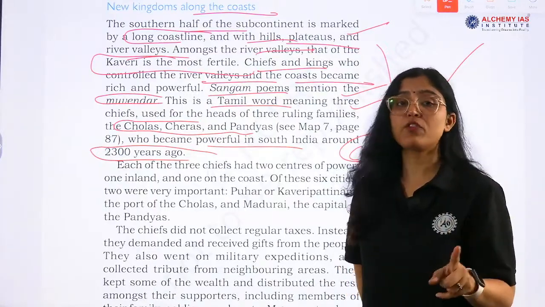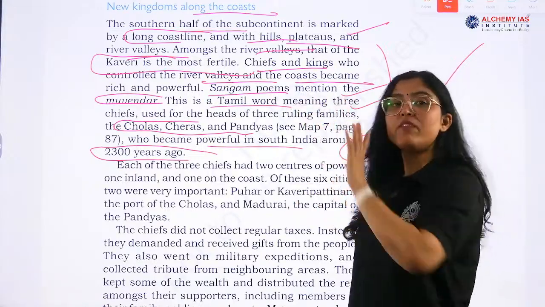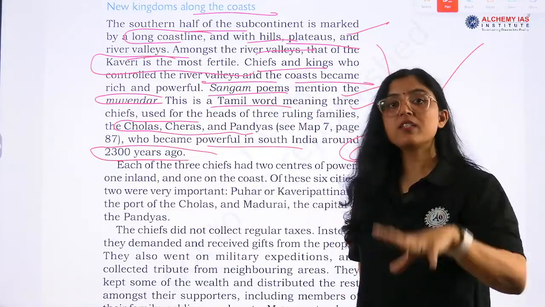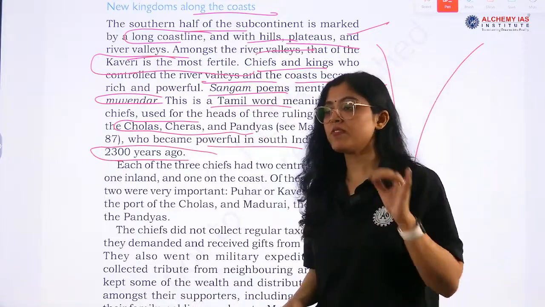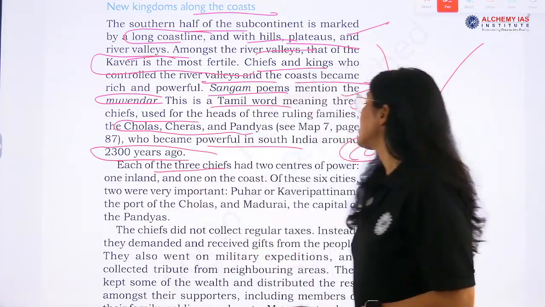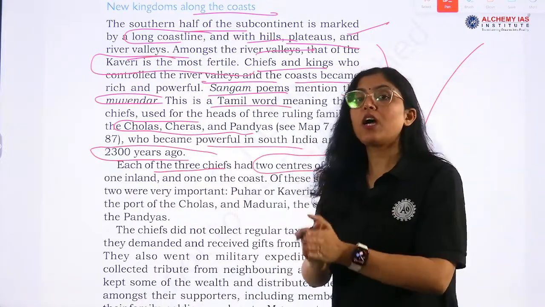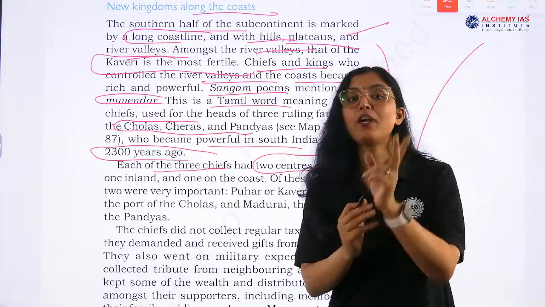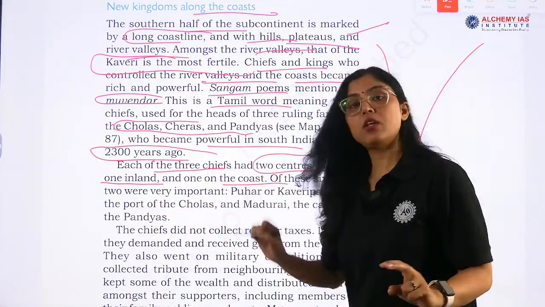Arikamedu, you have to remember, Mathura's evolution and importance, you have to remember. The region around Kaveri is the most fertile, and then Muvendar, three chiefs were there, right? Each of the three chiefs had two centers of power, very, very important. These had two centers of power, one inland and one on the coast.